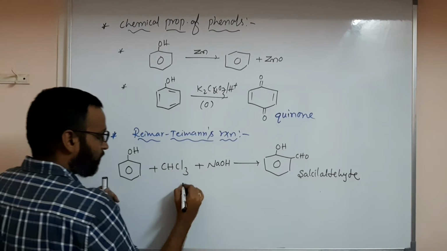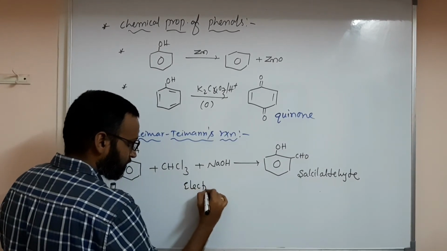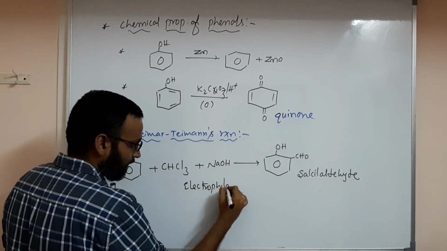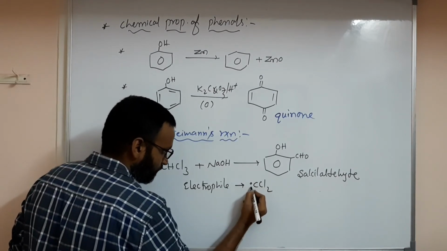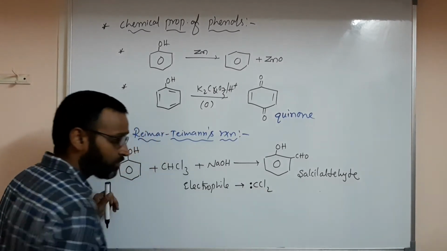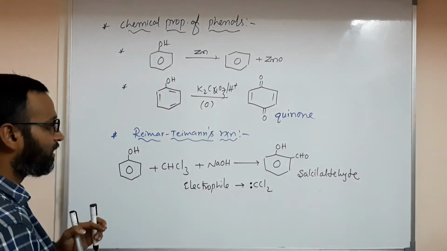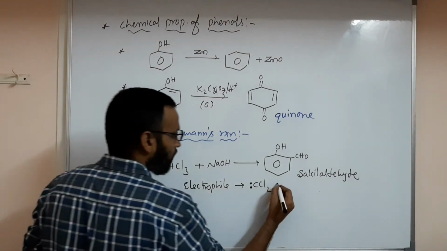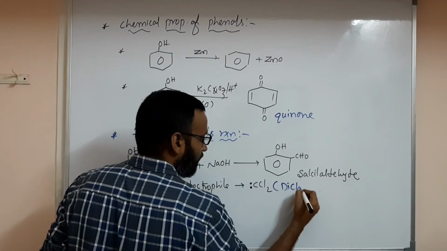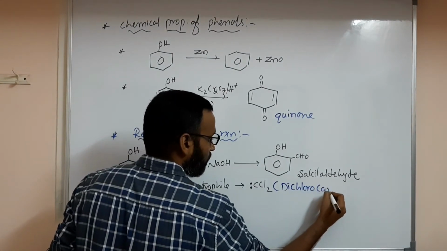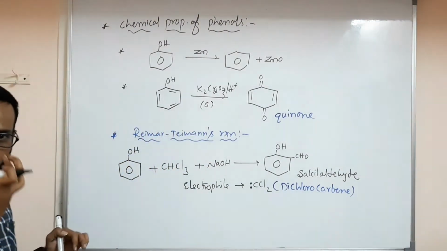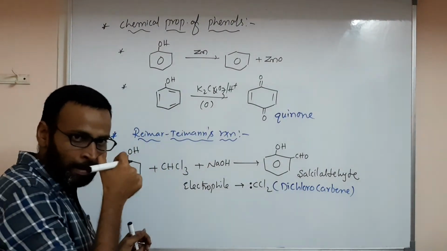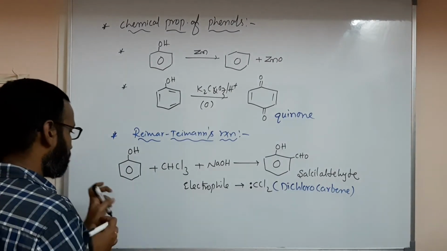Salicylaldehyde. Here the most important thing is that the electrophile is CCl2. What is this? CCl2 is the electrophile. Dichlorocarbene. Remember this name, dichlorocarbene. Understood, everyone? Okay, most important thing.